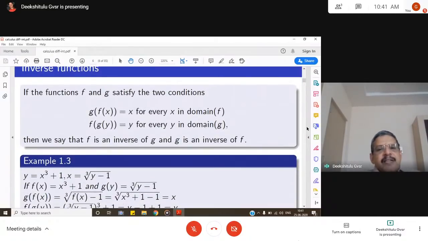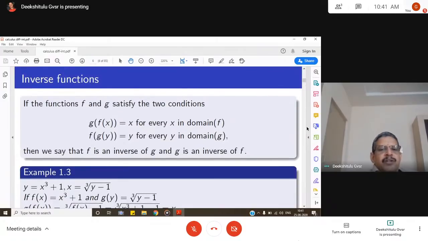The functions f and g satisfy two conditions: g of f of x is equal to x for every x in the domain of f, and f of g of y is equal to y for every y in the domain of g. Then we say that f is an inverse of g and g is an inverse of f. So I repeat, if g of f of x is equal to x for every x in the domain of f, and f of g of y is equal to y for every y in the domain of g, then we say that f is an inverse of g and g is an inverse of f.